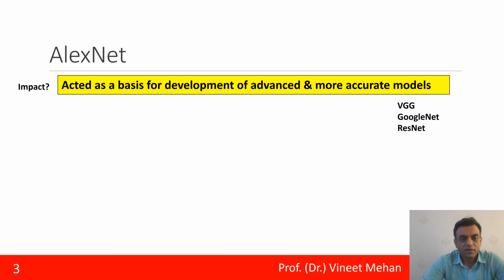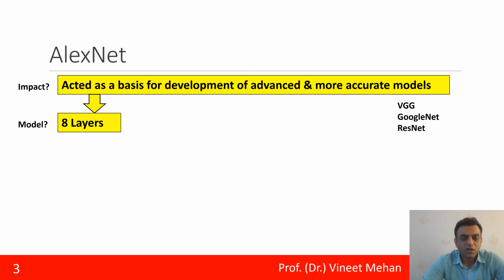Now, what impact did this model have on other models? This model acted as the basis on which advanced and more accurate models came, like VGG, that is Visual Geometry Group, GoogleNet, ResNet. So these are more accurate models that are available as of today.